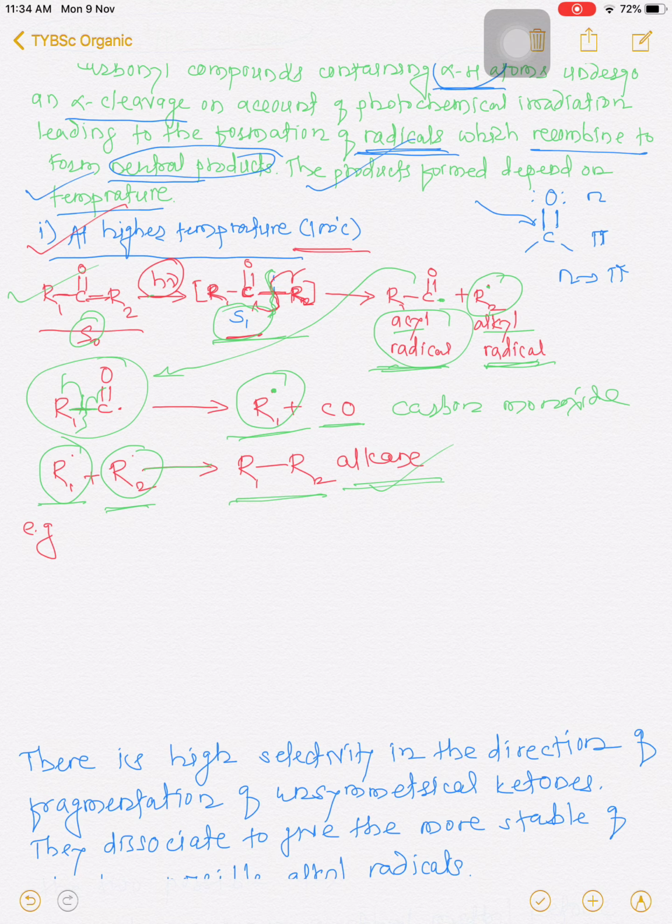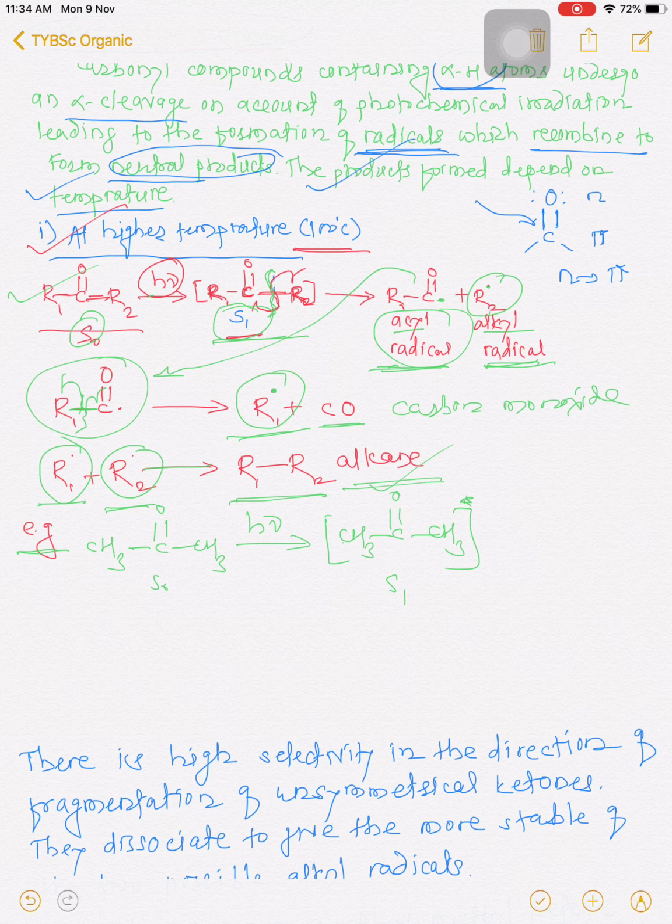So this is the simple mechanism of cleavage of this carbonyl compound. So we will see the example of the acetone molecule. Now see here, CH3, CO, CH3. When this molecule is exposed to ultraviolet light, initially from the ground state, this molecule is excited to the next energy state, that is the S1 state.